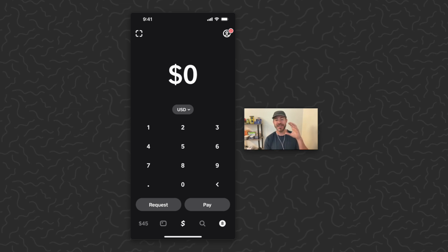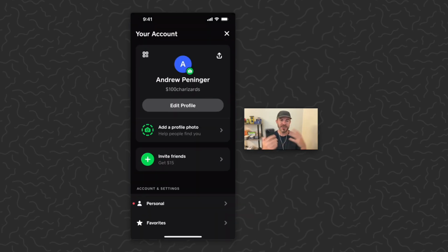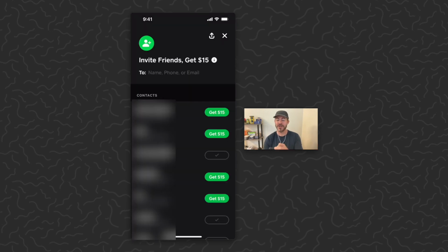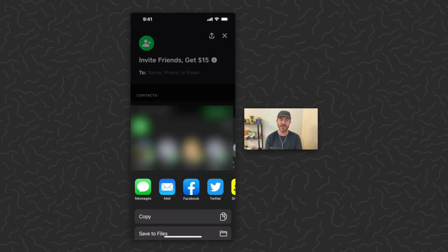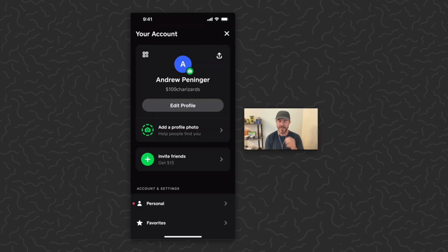So first of all, you need a Cash App account. Once you're all signed up, approved, good to go, you can tap the icon in the top right corner. That's going to bring up kind of your profile, and then you can tap invite friends. From here, you want to tap the share icon in the top right corner, and then on the bottom of the screen, you just want to tap copy. That's going to give you your shareable invite link.